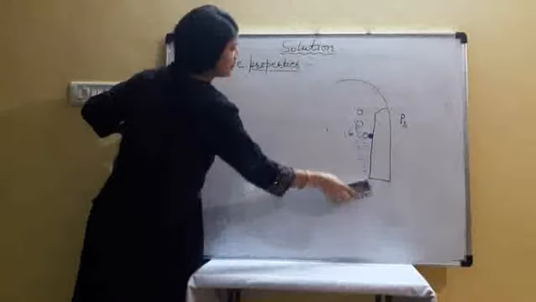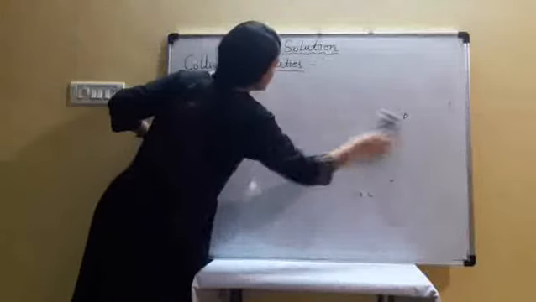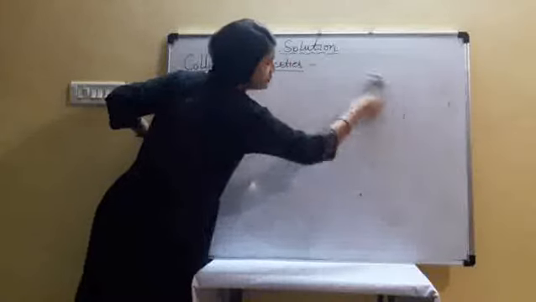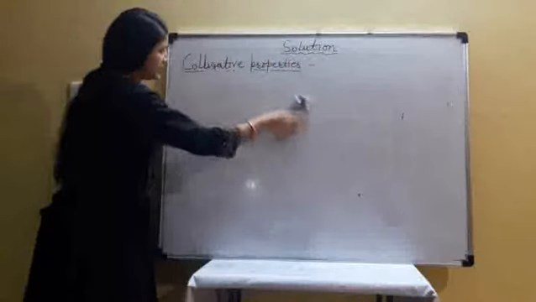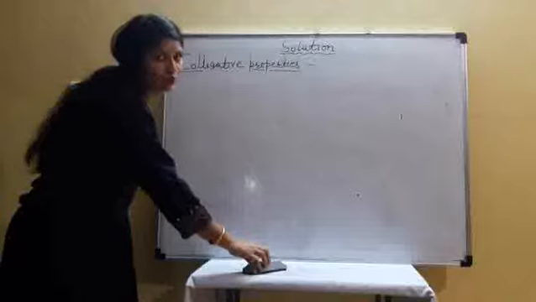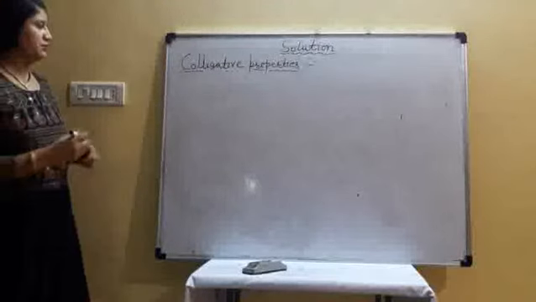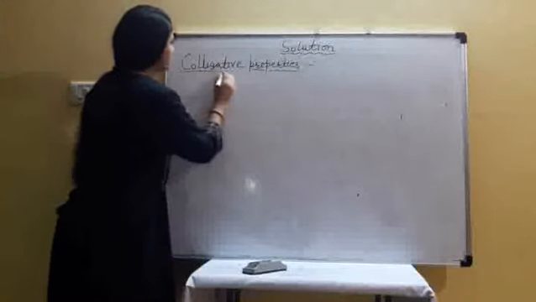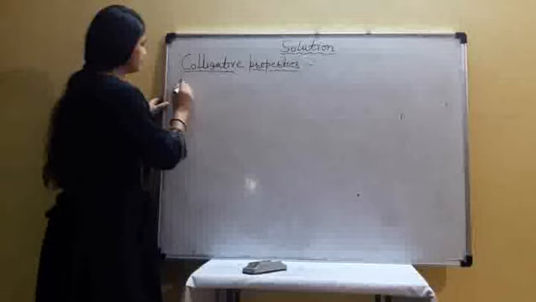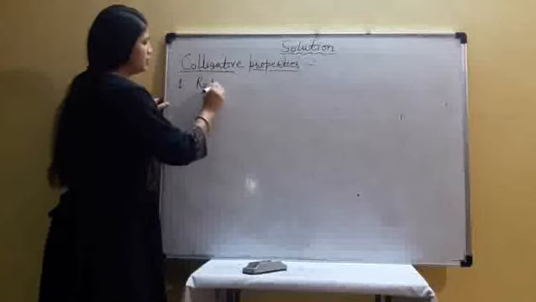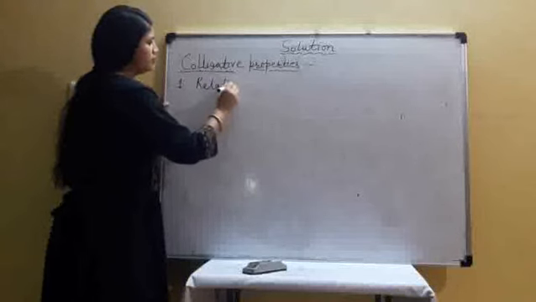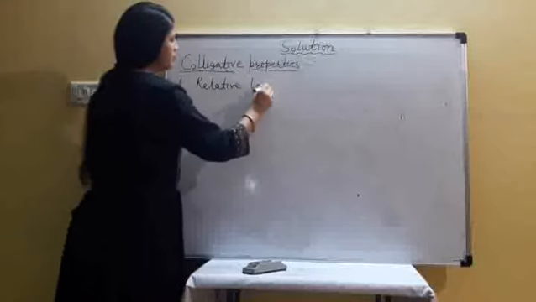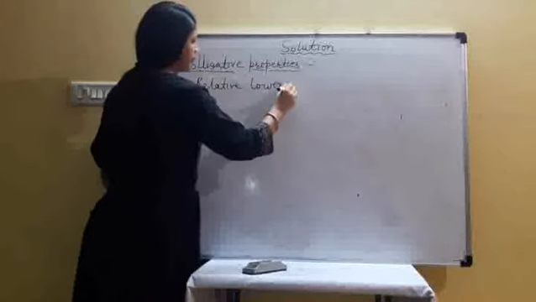For this, we derive a relation between the number of particles of solute and relative lowering of vapor pressure. Here we discuss the first colligative property, relative lowering of vapor pressure.